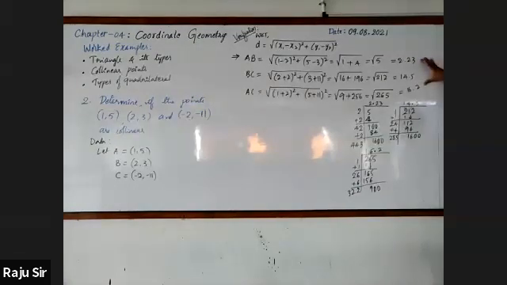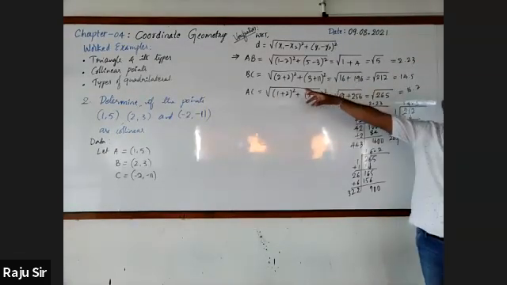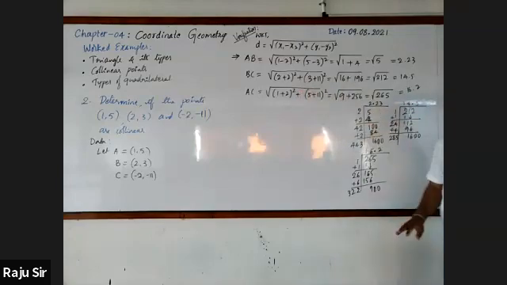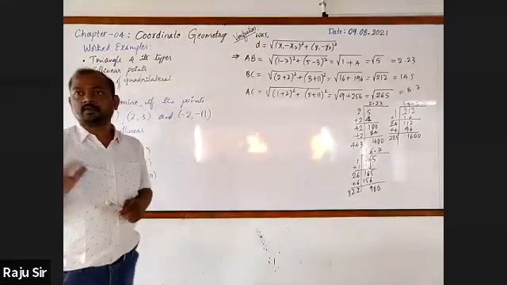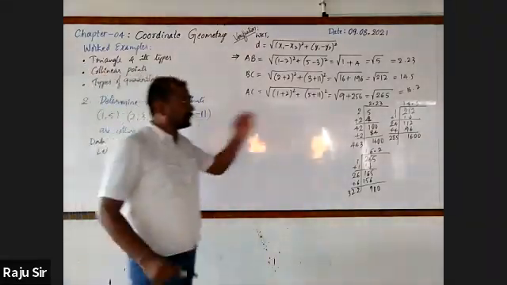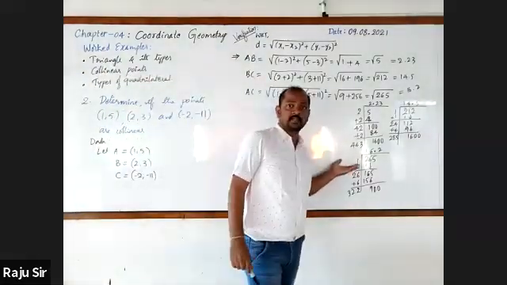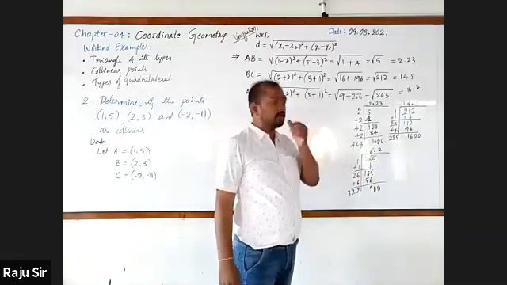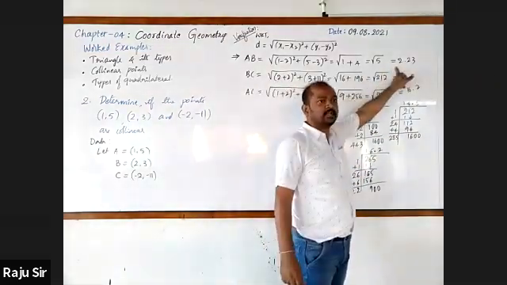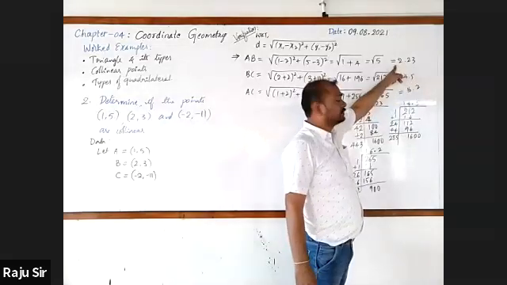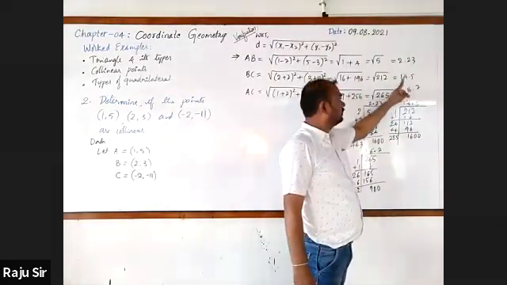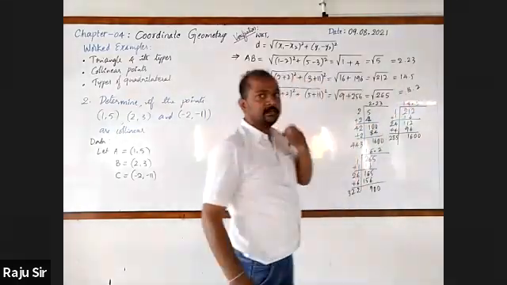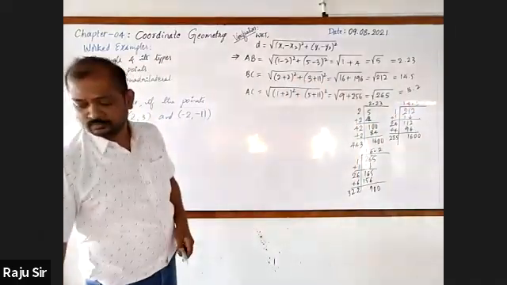So from this calculation we can say that AB plus BC is not equal to AC. Hence the points are not collinear. Got it? So please do practice which are done in A standard. With practice, now you just directly take the point value 2.23, next 14.5, next 16.2.